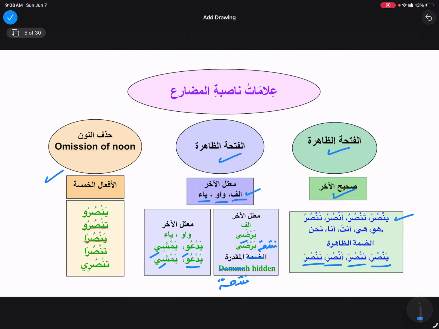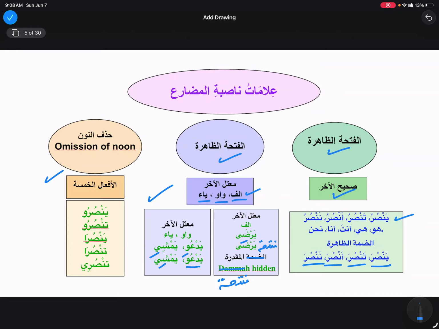Whereas in the mu'tal akhir case, where we have three weak letters, in waw and ya, we can see the fatha, that is called fathatul zahira, whereas in alif, we cannot see the fatha. This is called fathatul muqaddara, that is, the fatha is hidden. The rest of the afalul khamsa remain the same in all cases.